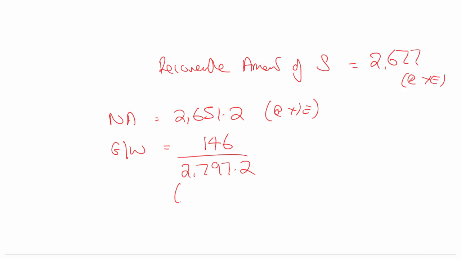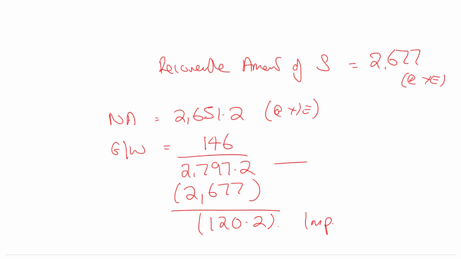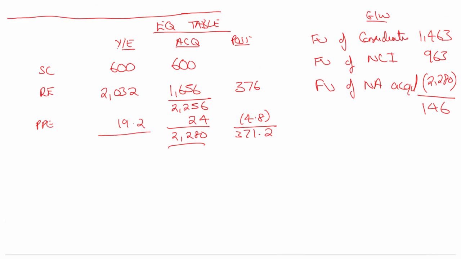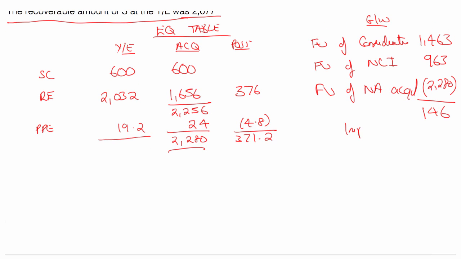I've got S in my accounts at 2797.2. But it's only actually worth, I could only recover 2677, which would give me an impairment, therefore, of 120.2. That would be my impairment, because I've got it in my accounts at that, only worth what its recoverable amount is, 2677. So I need to reduce this by 120.2, and I reduce goodwill first. So that's how you calculate your goodwill working. We'll have to get good at that, won't we, when we get given that.